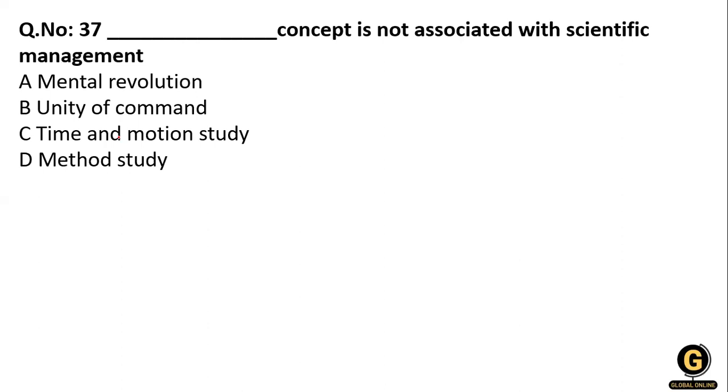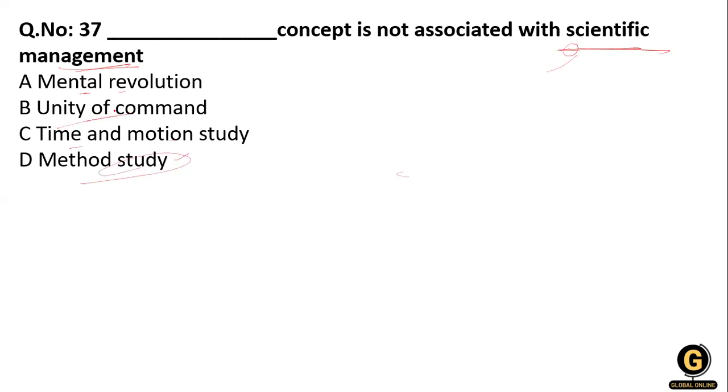which concept is not associated with scientific management. Option 1, mental evaluation, unity of command, time and motion study, and method study. Whenever the word scientific is used, you can see the relationship of scientific with mental evaluation. Yes ma'am. Then time and motion is also related to scientific management. Methodology of studies also.